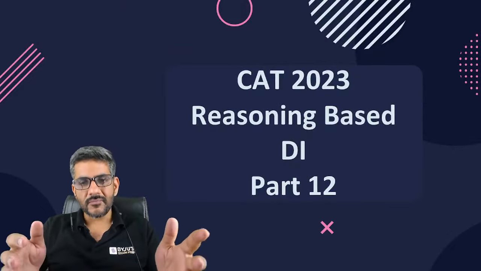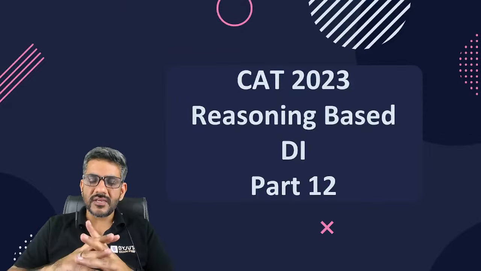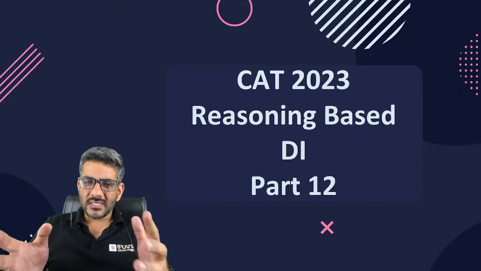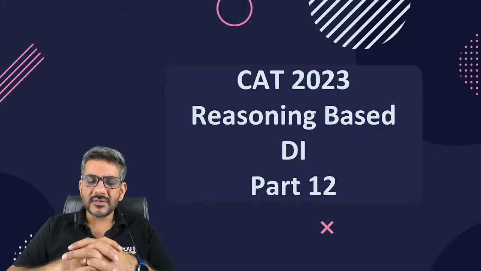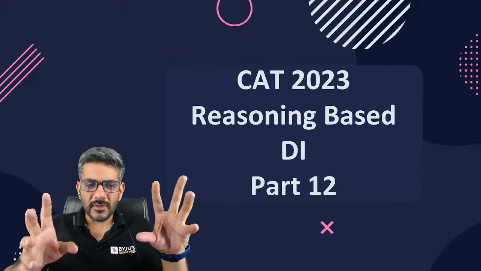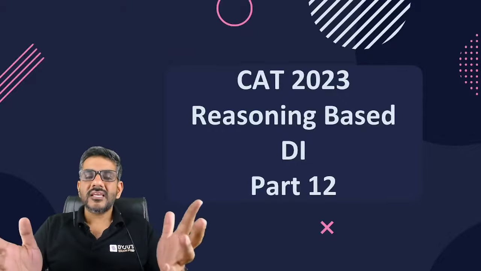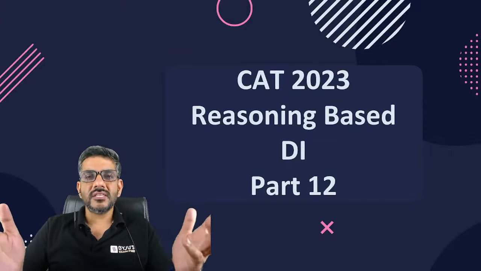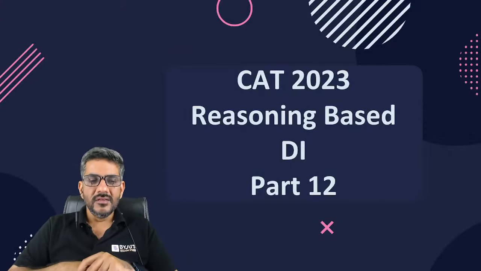Most students feel they are not up to the mark in their preparation, because in mathematics there is a particular syllabus I'll complete, and in verbal ability there is some grammar and vocabulary I have to study. There's nothing like that in LRDI. There is no prescribed syllabus for it, so things are a little bit different here.